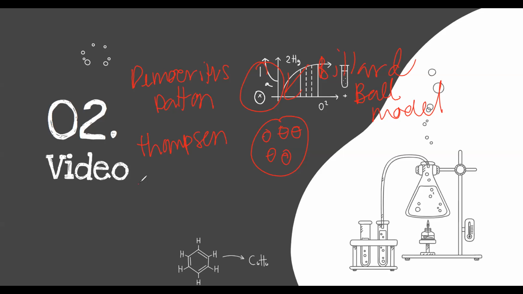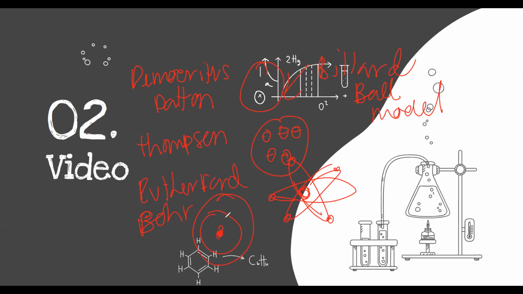After that, we got Rutherford, and he discovered the proton. So we're going to have this, and then the electron circling around it, because we know that mostly in the middle is going to be empty space. And then we have Bohr, and Bohr is going to give us our planetary model.